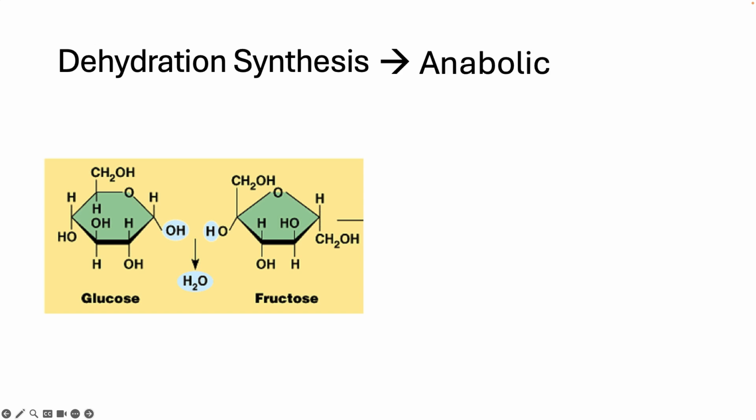Remember that all atoms want to be fulfilled. They want a full valence shell. In this example, all the atoms in glucose and all the atoms in fructose are happy. But we aren't happy because maybe we want to build something bigger. Maybe we want to store some sugar. So imagine that an enzyme grabs these two monomers and removes the OH from glucose and the H from fructose. The OH and H atoms can combine to make water. This is the dehydration part of this reaction.